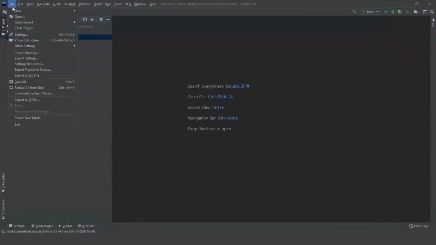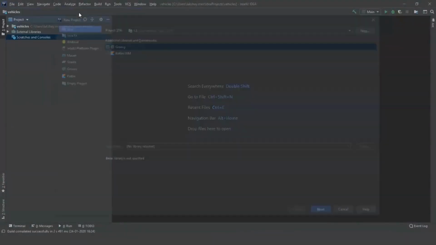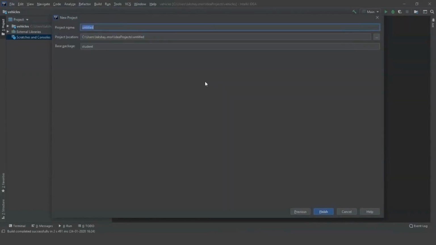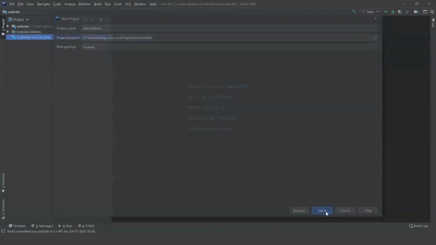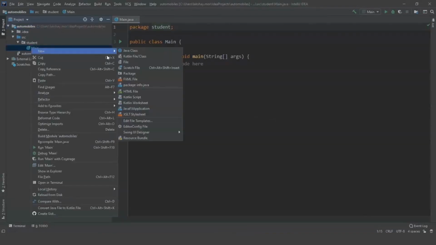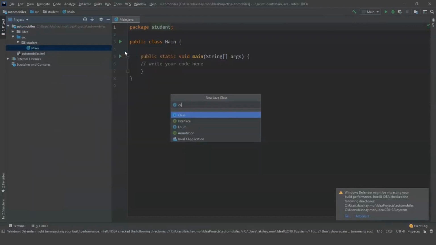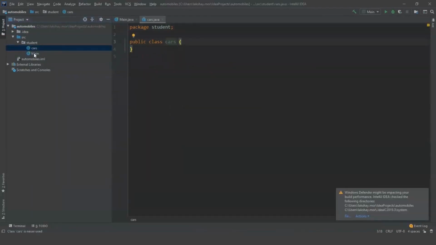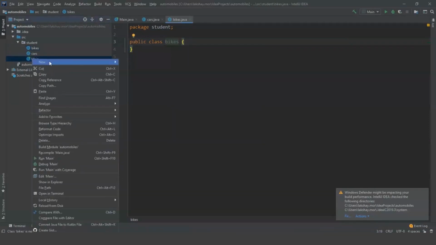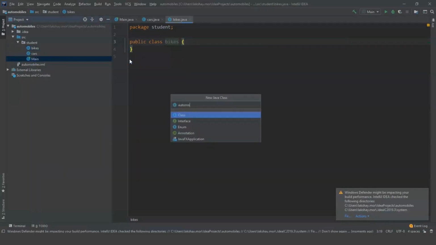Let's create a new project. Next, tick the box and let's name it as automobiles. Let the base package be student. And yes, we have a class main. Now let's create some classes to do code on. I'll create a new Java class as cars. And then I'll create one more class with the name bikes. And then one more class automobiles.